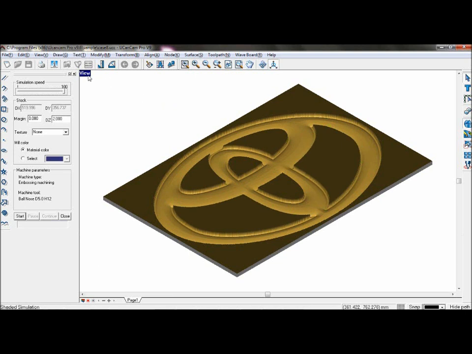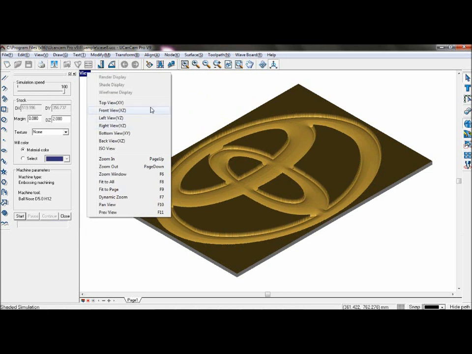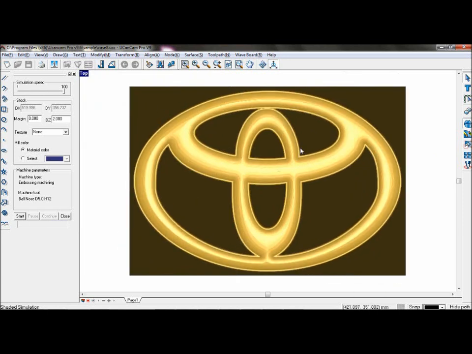As you can see, the toolpath will try to create a 3D graph from a 2D shape.